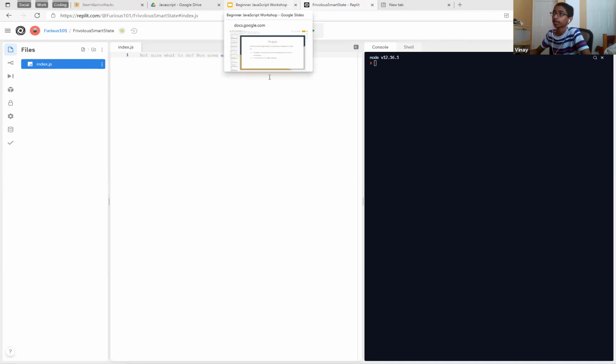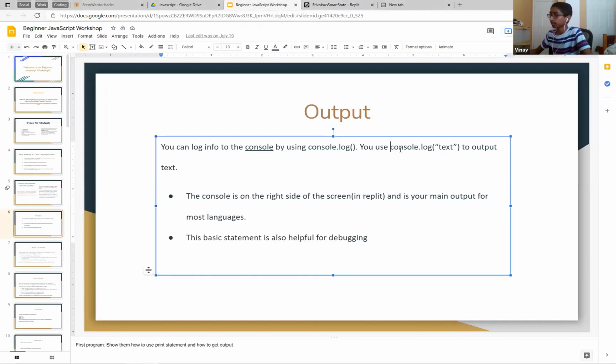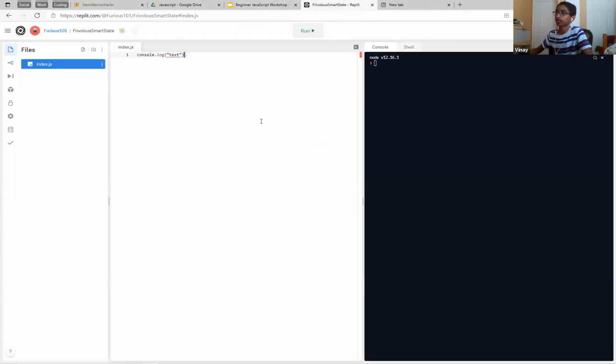Okay, so if we type something in here, like you said, you can use console.log with text to output text. So it's really quite simple.